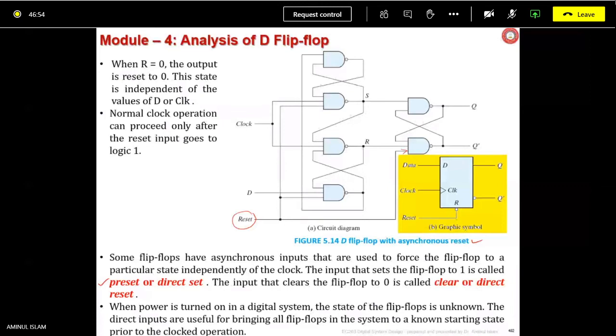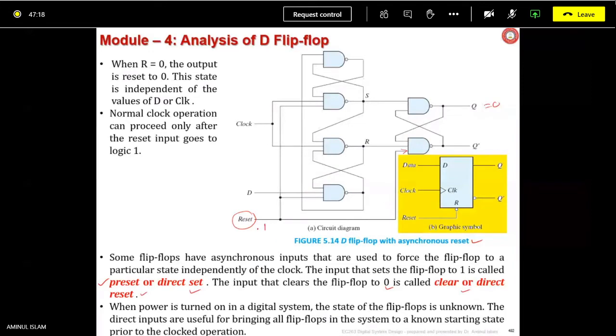Ordinarily it is called set. The input that clears the flip flop to 0 is called the clear or direct reset. So here in this diagram, we are showing the reset, which means it will be resetting Q equals to 0 if it is applied high.